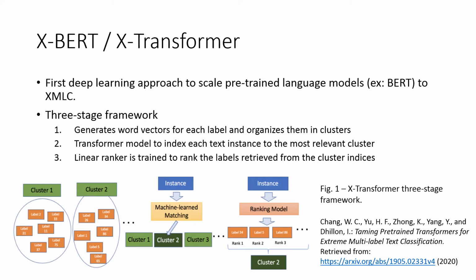Then, a transformer model is trained to classify and index each text instance to the most relevant cluster. Finally, a linear ranker is trained to rank the labels retrieved from the cluster indexes, and a confidence score is attributed to each label.